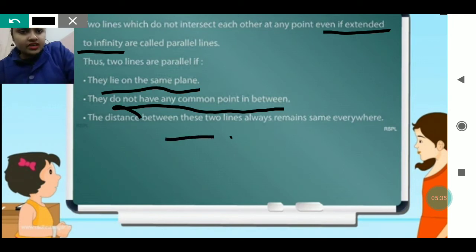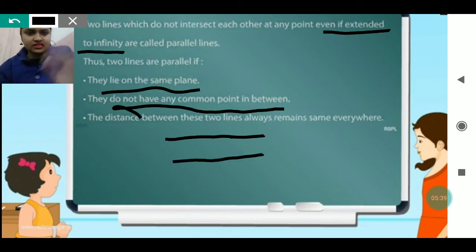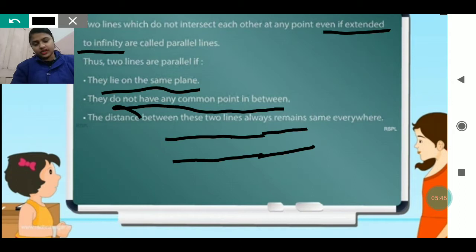Suppose this is a line and this is another line, these two lines are there. If you are extending the first line, then you have to extend the second one also, then only it can be a parallel line. If you extend the first one and do not extend the second, then the length of both the lines is changed, and in that case it cannot be considered a parallel line. If we are saying parallel lines, it means both should have the same equal length.